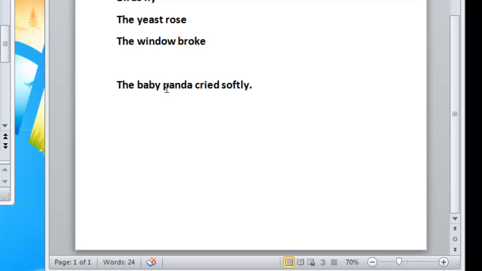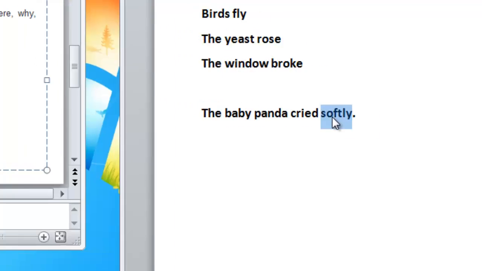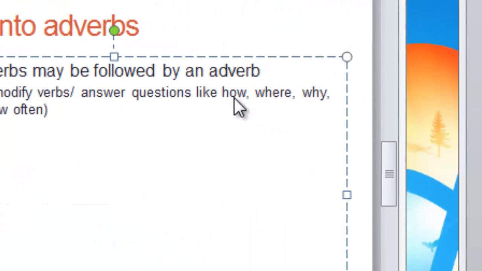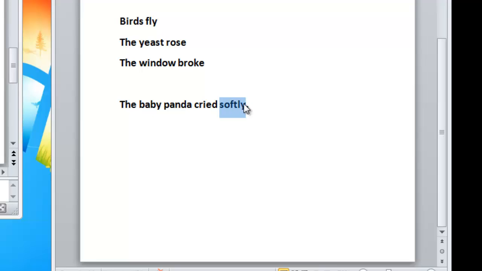All right, glad to see that you're back. You identified cried as the verb and softly as the adverb. You, in fact, did it correctly. So here we have the baby panda. Let's treat this as one big fat noun. Cried, verb, softly, adverb. Softly is answering the question, how is the baby panda crying? The baby panda cried softly. So it's modifying this verb here. It's an adverb, so we have an intransitive verb.